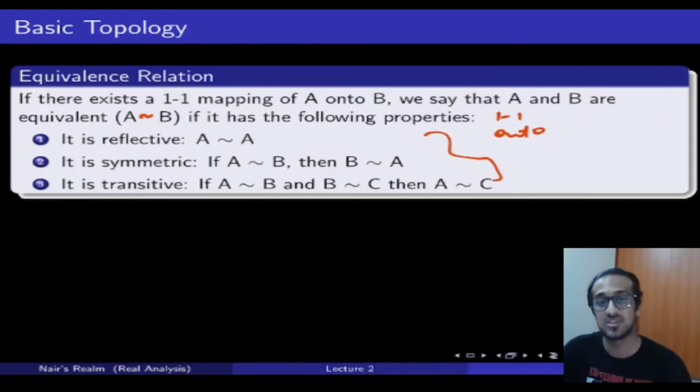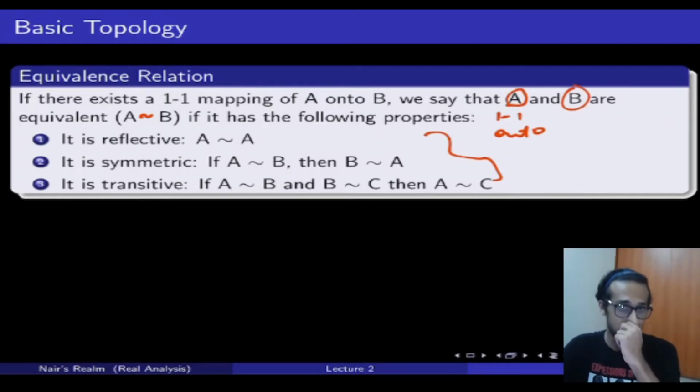Now this relation is defined between two sets called A and B, just any two possible sets. And now this will form the basis of the most important things we're going to learn in this lecture. This is not exactly related to real analysis, but you need to understand what an equivalence relation is to understand what we're going to discuss next. And an equivalence relation is denoted by the tilde.